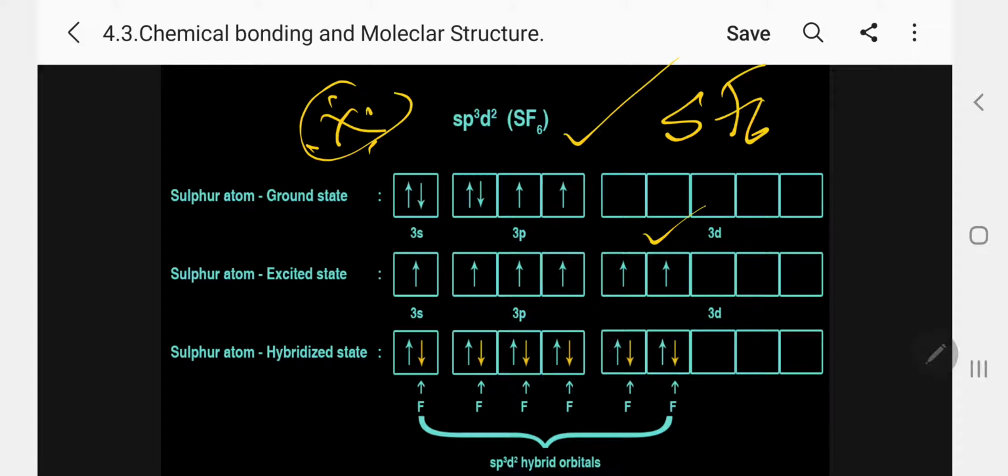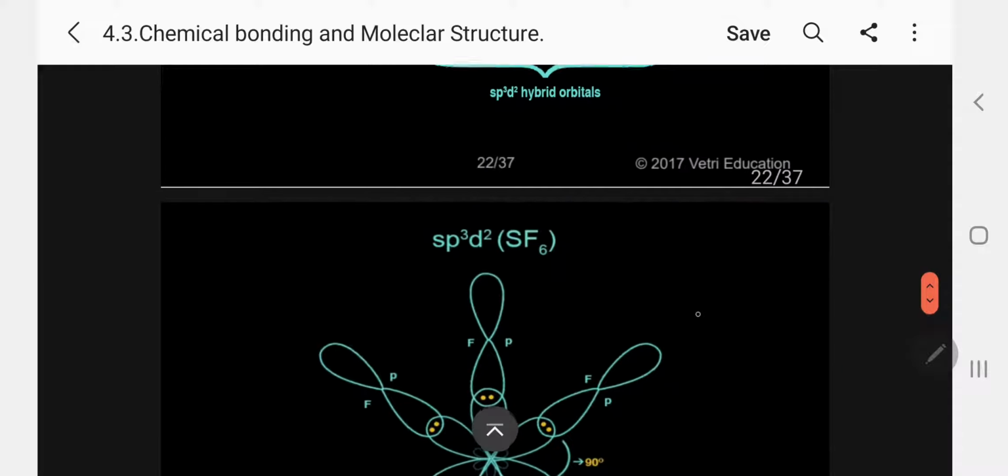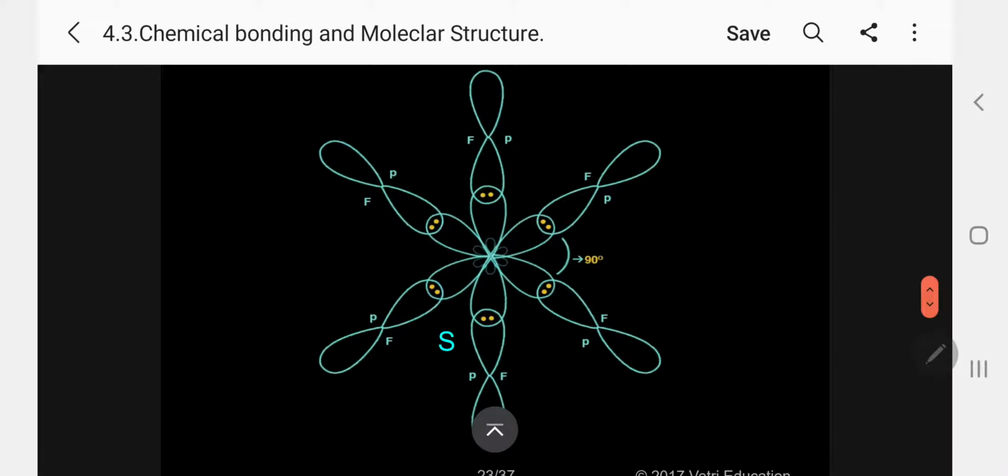So now what will happen? One of the sp3d2 hybrid orbitals of sulfur overlaps with one of the p orbitals of fluorine to form 1 sigma bond. Like that, 6 bonds are formed. So the shape, now you can see here, this is the shape. Kindly follow, the bond angle is everything only 90. All are only 90 angle. The shape is octahedral. Kindly follow. Next one.